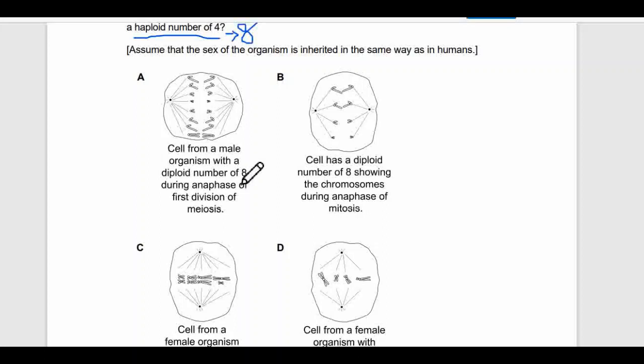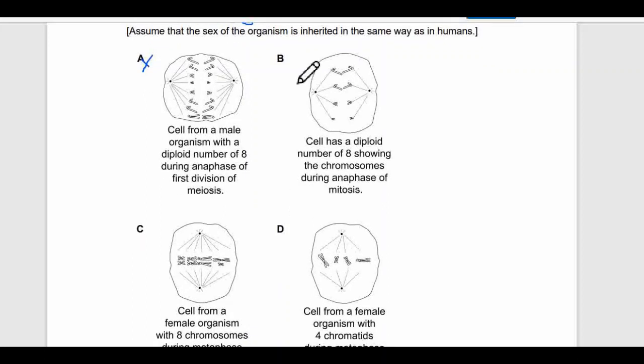So we must see 4 and 4 homologous chromosomes on both sides. But in this case, they are not homologous chromosomes. Actually, chromatids are being separated, and we can see 8 and 8 on both sides. So it looks more like a mitotic phase rather than meiosis. So option A is wrong.